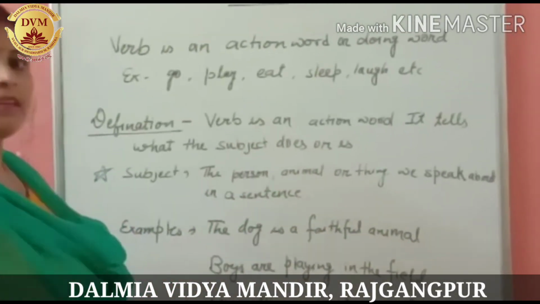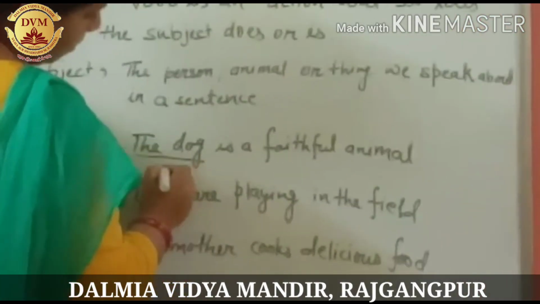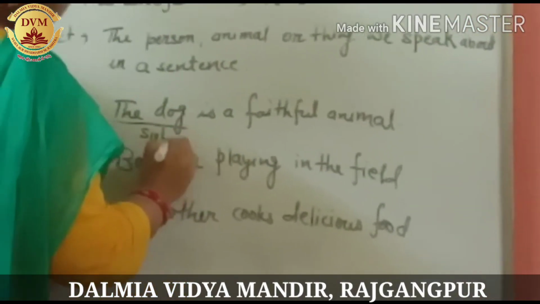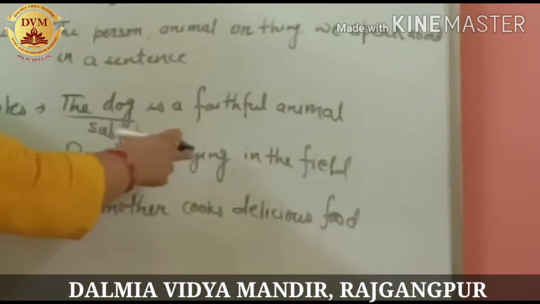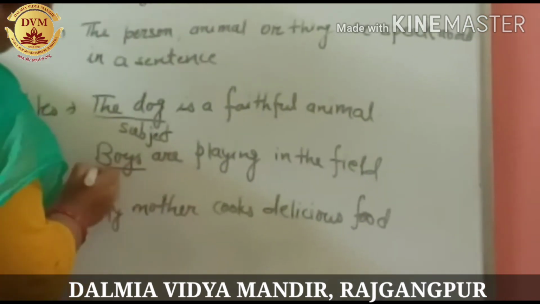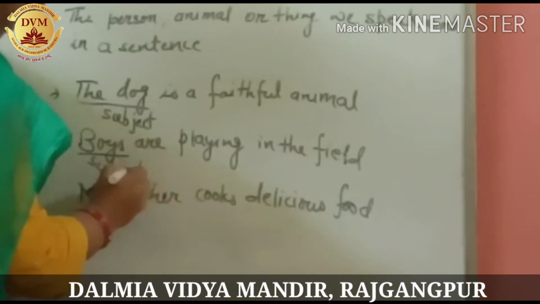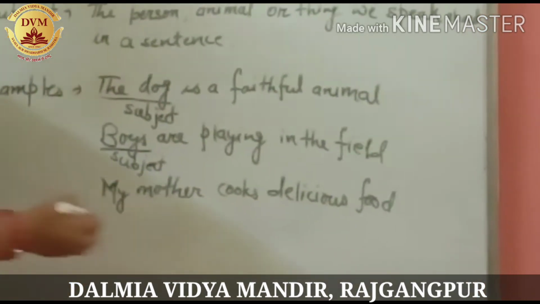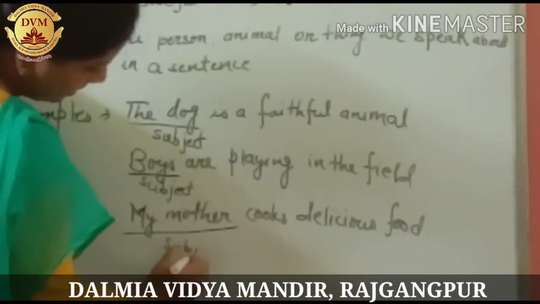So let's find the subject first. In this, the subject is the dog, right? We are talking about the dog in this sentence. Now, in this sentence about whom we are talking about? Boys. So boys is subject. Now in this sentence about whom we are talking about? My mother. So my mother is also subject.